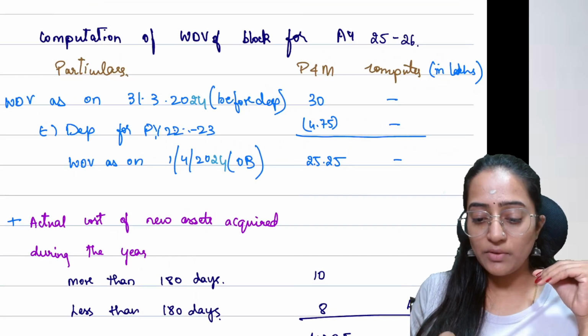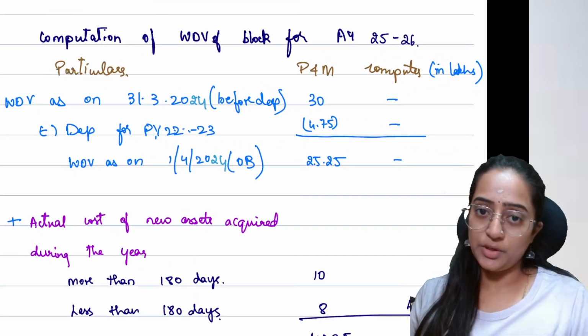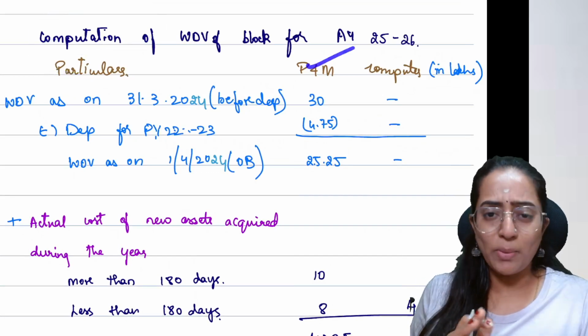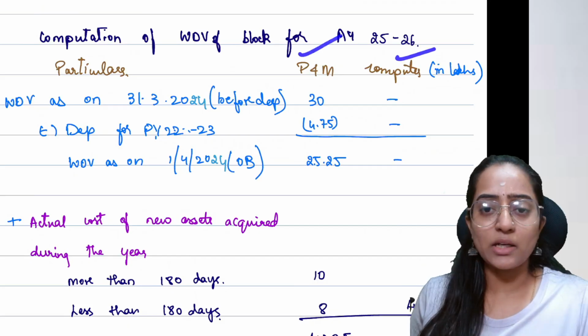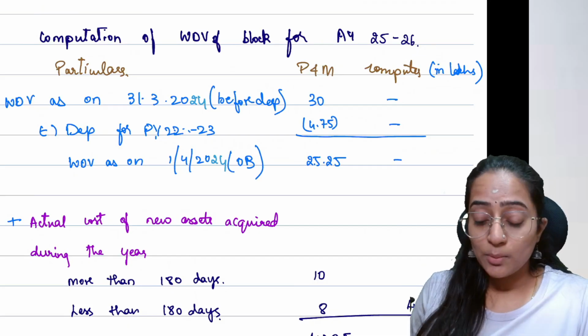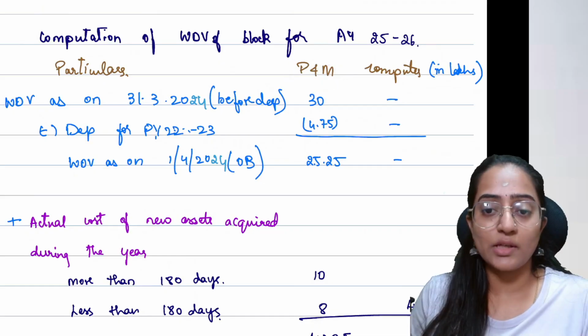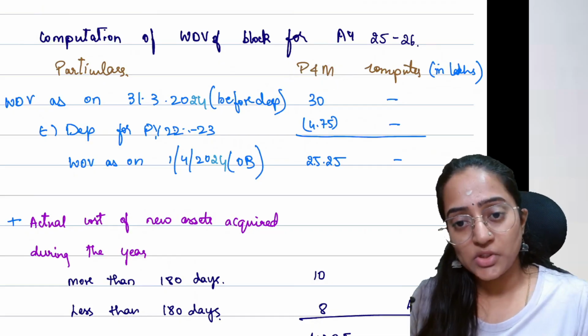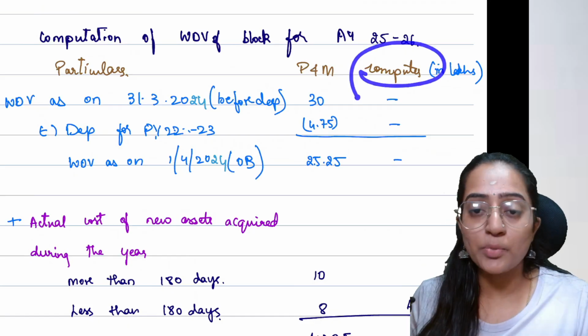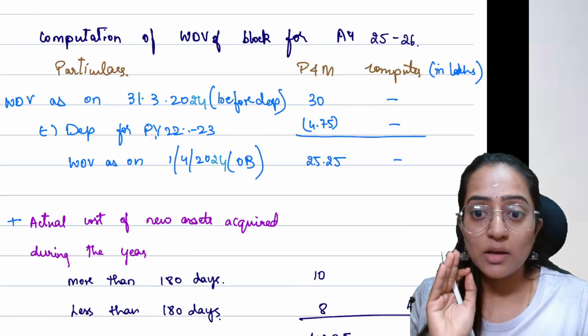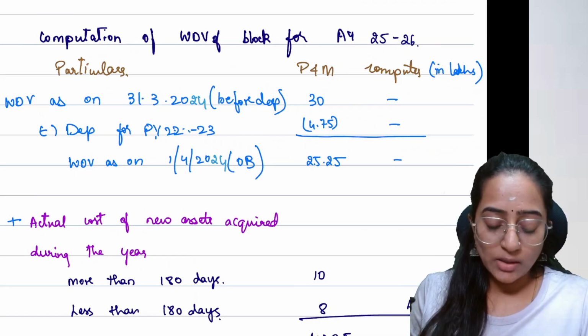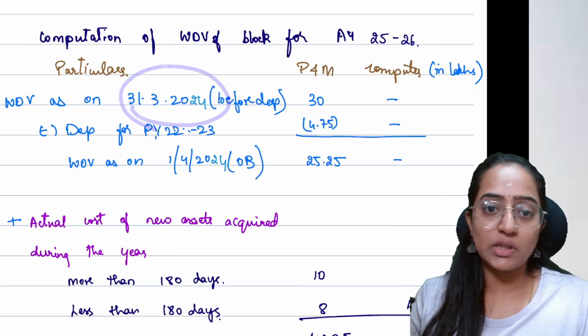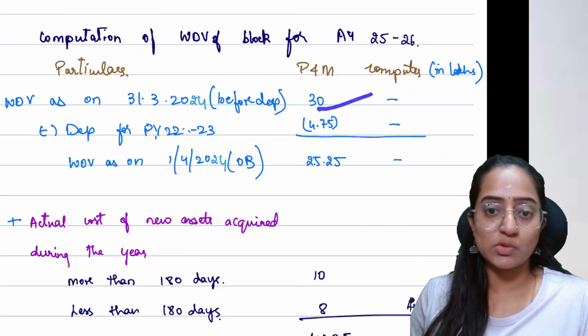Whenever we are computing the WDV, first we check for plant and machinery. Here we have plant and machinery and computer provided separately. Why? Because plant and machinery comes under 15%. Normal plant and machinery comes under the 15% bracket. However, computer falls under 40%. People, remember 40%. So WDV as on 31/3/2024 before depreciation was 30.